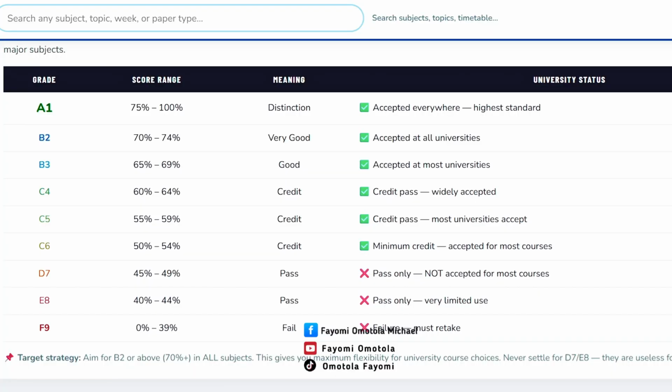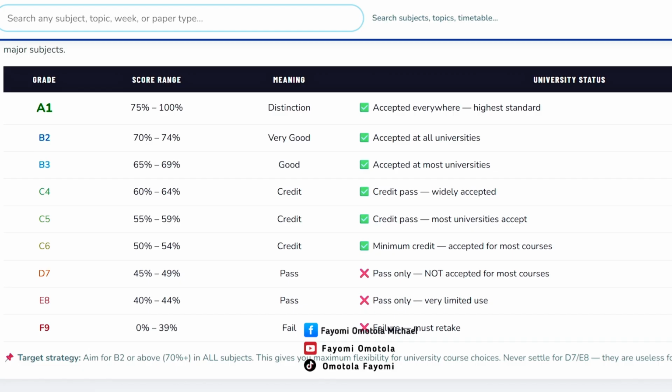Now if you go on that platform, you will see A1. If you have A1 in WAEC, you have distinction, and that score is 75% to 100%. B2 is 70 to 74% of the total score after being weighted. B3 is 65 to 69%, C4 is 60 to 64%, C5 is 55 to 59%, C6 is 50 to 54%, D7 is 45 to 49%. As you see on the screen, E8 is 40 to 44%, F9 is 0 to 39%.